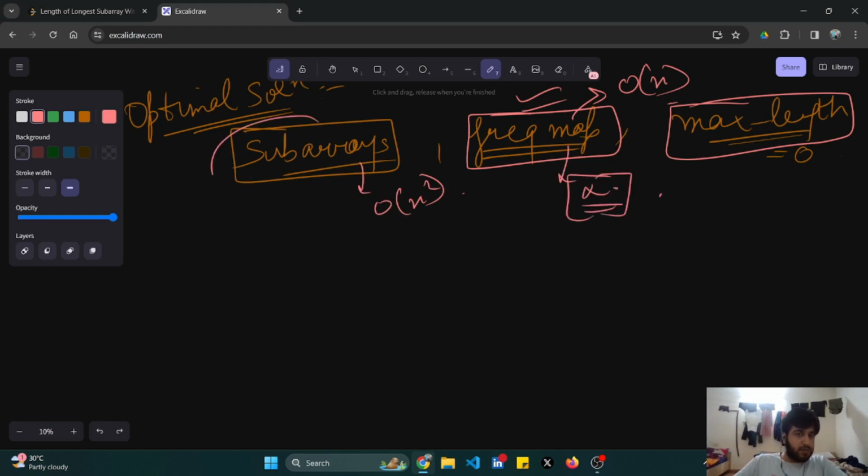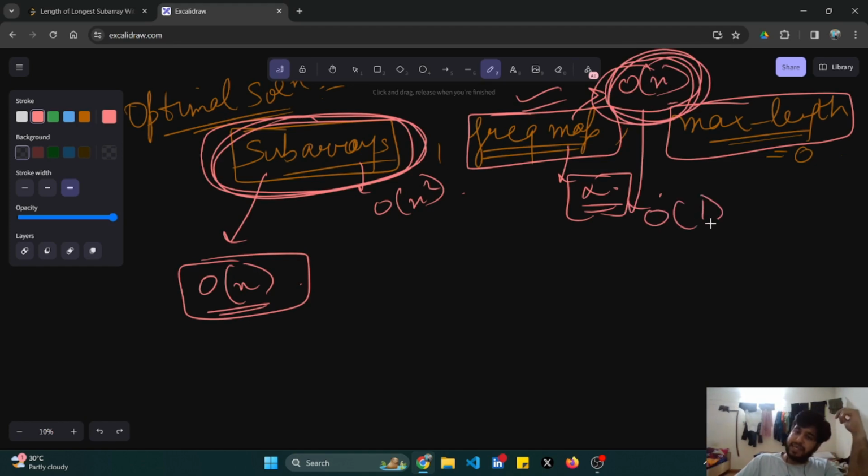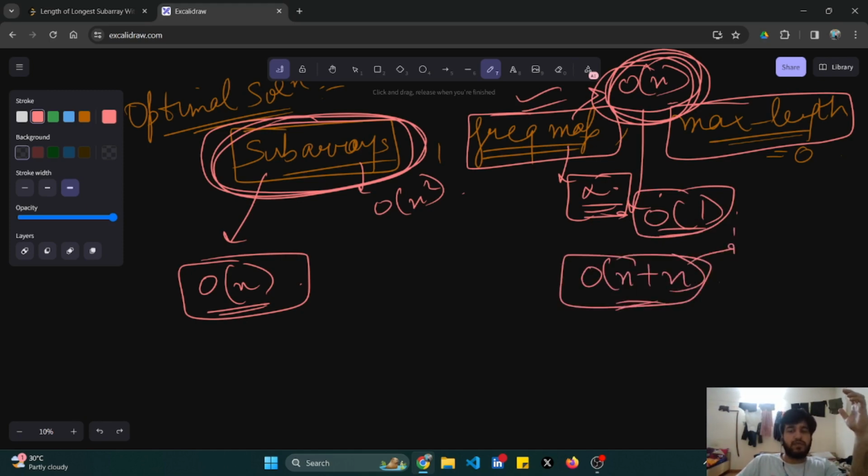But if I just try to optimize this subarray part, if I can just get it in O of n, or if I can do the operation simultaneously such that it takes O of 1, or something like O of n plus n, I can make it work. Because O of n plus n means 2 into 10 raised to power 5. So that would work in any case.